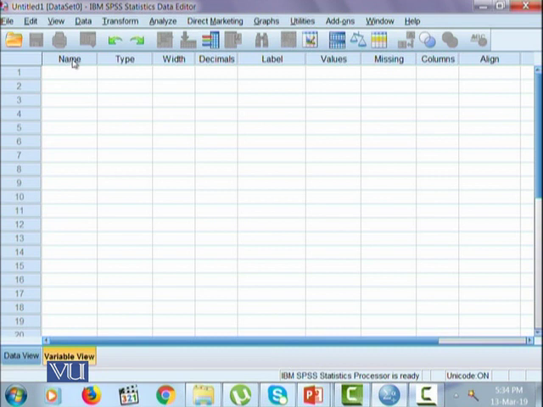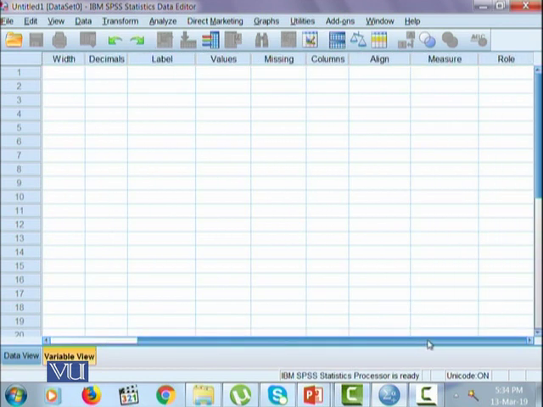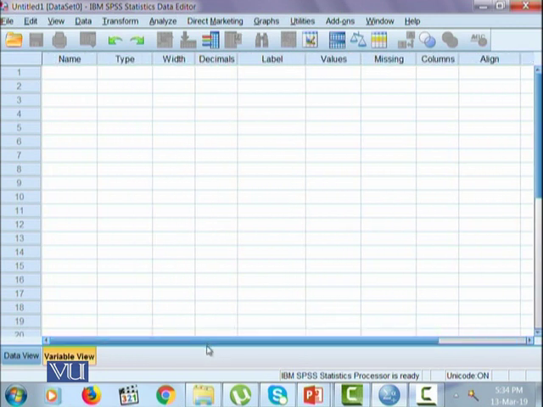The very first one is the name, then comes the type, width, decimals, labels, values, missing values, columns, align, measure, and role. Each and every variable that's added into the SPSS data editor will have all these characteristics defined. And all these characteristics play a very vital role in performing the analysis as well.